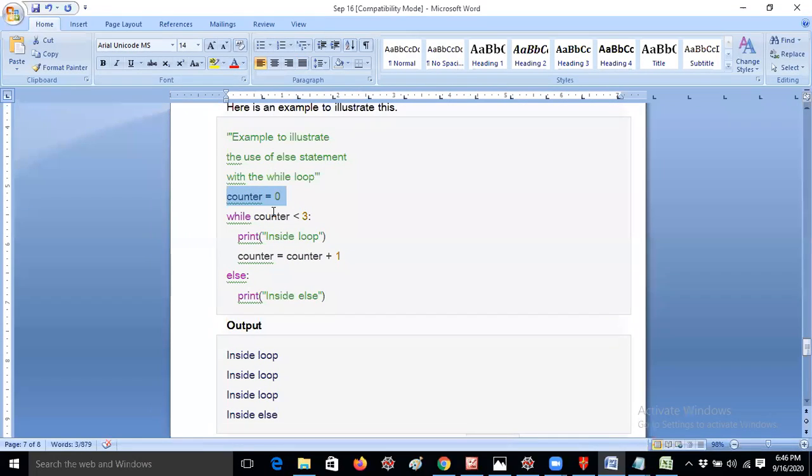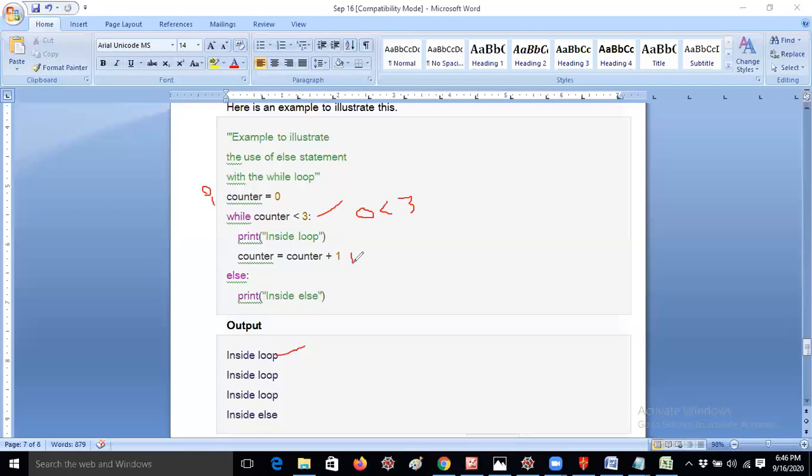Counter equal to 0, while counter less than 3. So 0 less than 3 means the condition is true. So the condition is true, which means the inside of the loop will be printed the first time. Then counter equal to counter plus 1. Counter is like the variable i; you can take i also. Counter is a variable to count the iterations. Counter equal to counter plus 1.